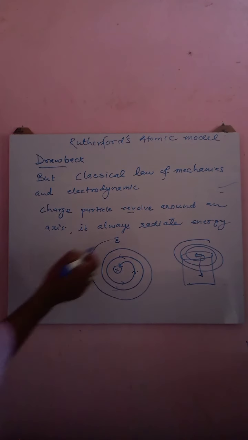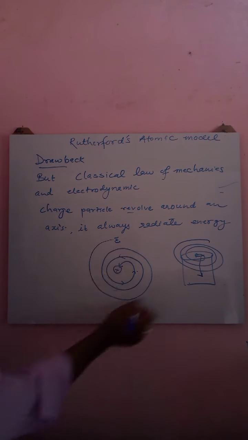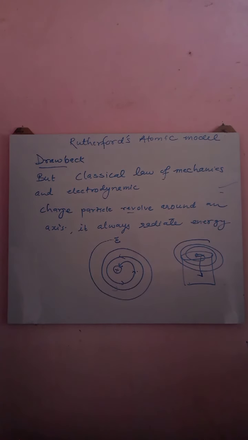Similarly, when an electron revolves around the nucleus, it continuously loses energy, and one time will come when there will be no energy with the electron, and finally it will fall into the nucleus and there will be no existence of an atom. So that was Rutherford's atomic model and its drawback.